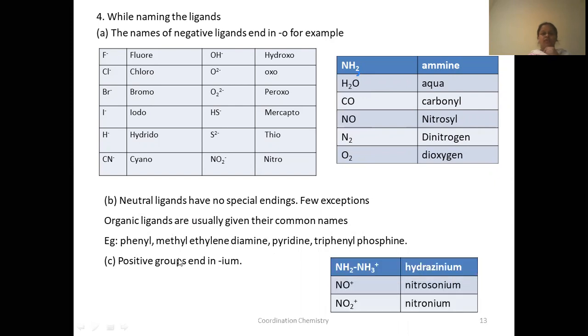If they are positive ligands, you have to end their names with IUM. If they are negative ligands, you have to end their names with O. Neutral ligands, no specific ending. For positive ligands, you have to use IUM. For example, see here, NH2NH3 plus. This is hydrazinium.